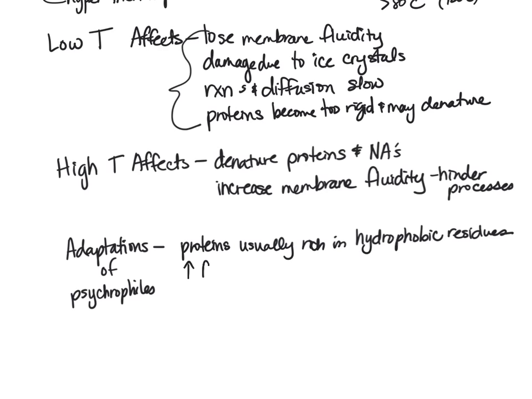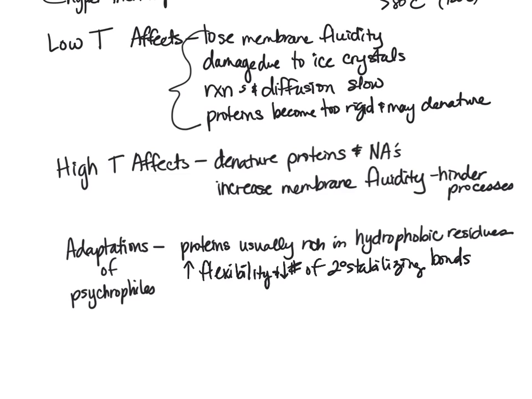We also see an increase in flexibility and a lower number of secondary stabilizing bonds. When we are talking about flexibility, we want to increase it because if we are in lower temperatures, we decrease flexibility.